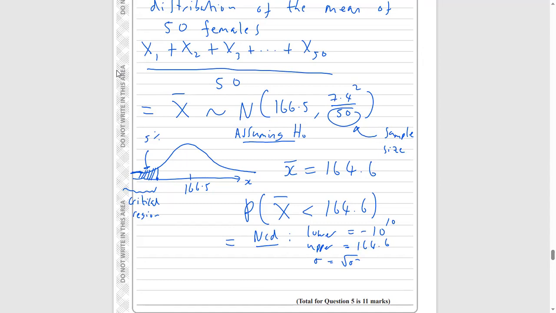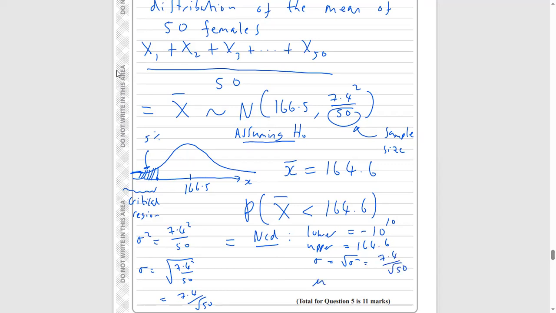So what's our variance? This is our variance up here, so let's make a note that this is the variance: 7.4 squared over 50. Our sigma is going to be the square root of that, so the square root of 7.4 squared over 50, which is equal to 7.4 over the square root of 50. So we're going to say that sigma in the calculator is 7.4 divided by the square root of 50.